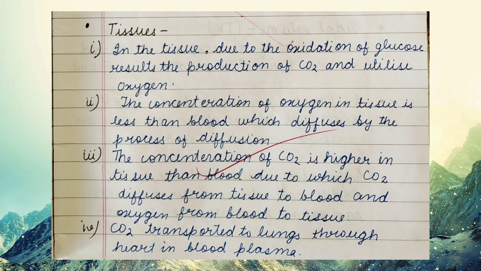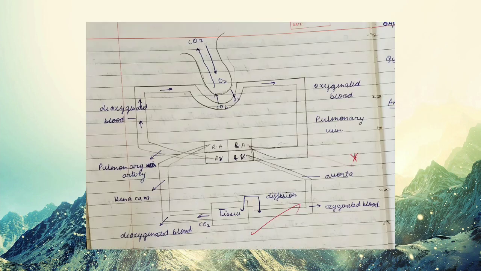So the CO2 which enters the blood is then transported to the lungs through the heart in the blood plasma. Again that process will occur: through the tissue, carbon dioxide enters the blood, and the blood carries this carbon dioxide and brings it to the lungs, where again the gaseous exchange takes place, right? I am showing you a very short flow chart or diagram through which you can easily understand the gaseous exchange. Fine, thank you.